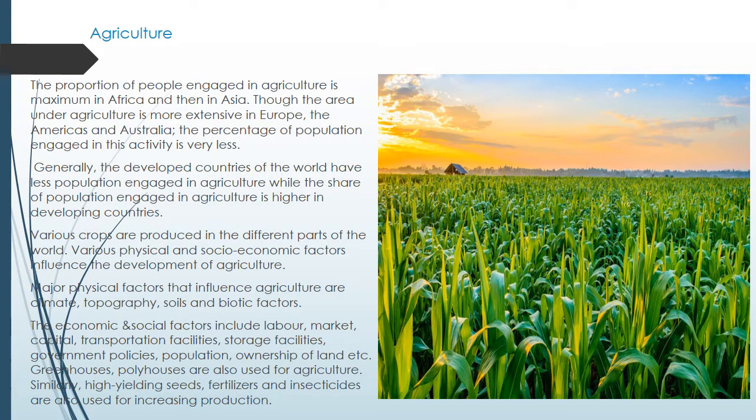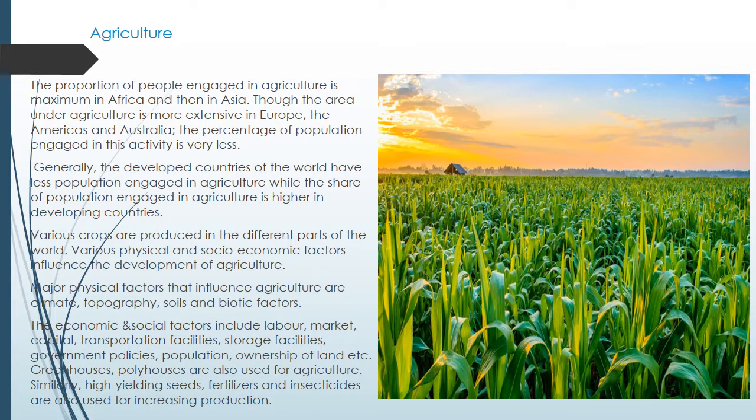Various crops are produced in different parts of the world. Various physical and socio-economic factors influence the development of agriculture. So, agriculture is totally dependent on physical factors as well as economic factors. Many physical factors influence agriculture, like climate, the topography of that region, the soil of that land, as well as the biotic factors of that particular area.